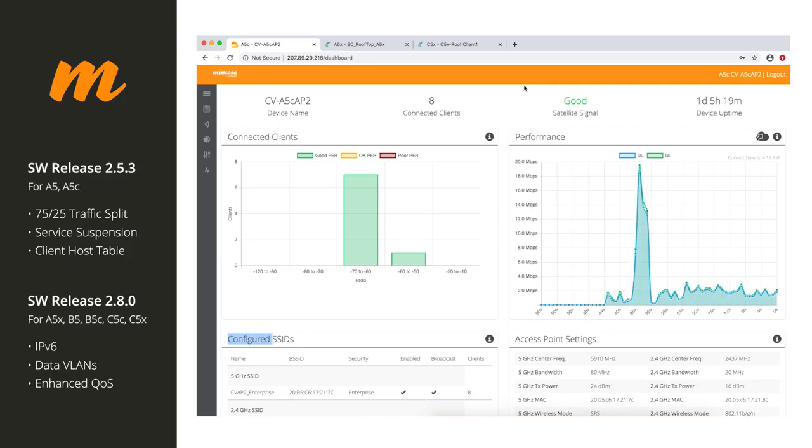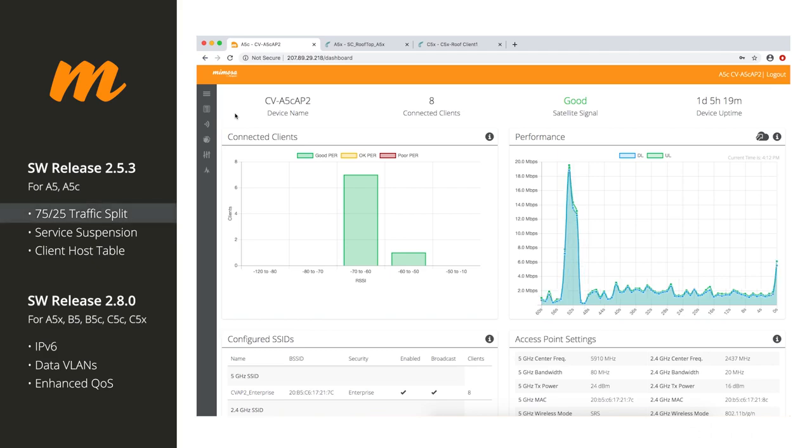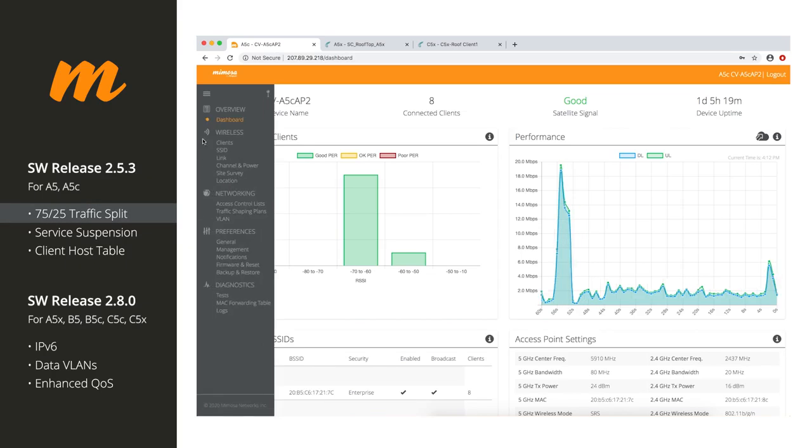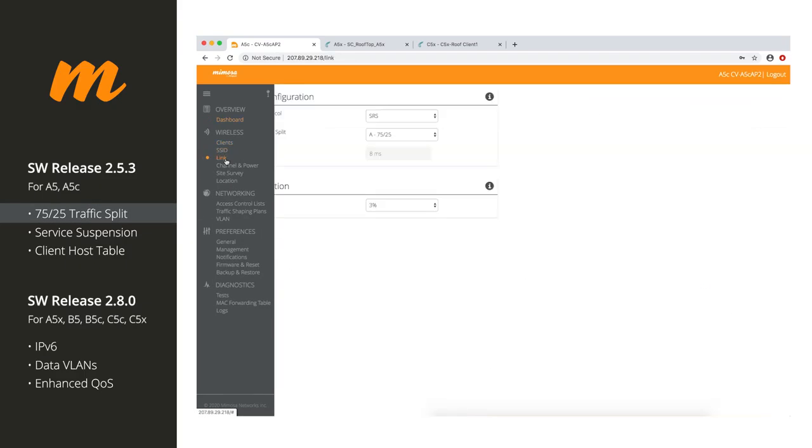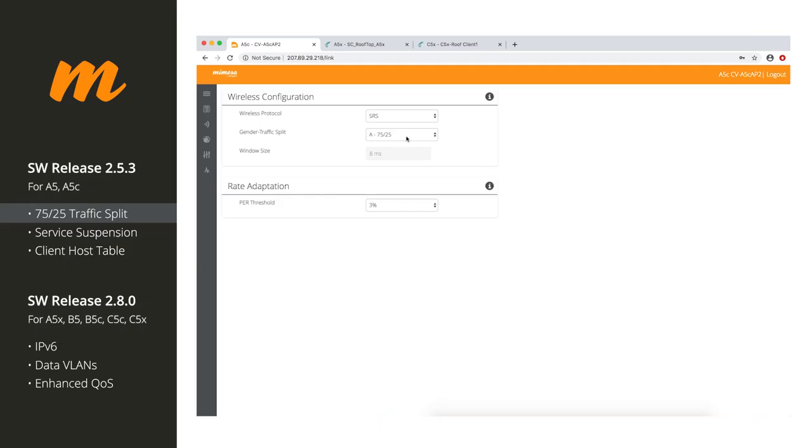So the first features we're going to go through are for A5, A5C. These will also apply to A5X, but remember, this version is only for A5 and A5C, so we'll get right into it here. So there's a feature that you guys have been asking for a very long time. It is called 75-25 traffic split. Yes, that's right. We finally have 75-25 traffic split. You can do either gender A or gender B, just like you can with 50-50.